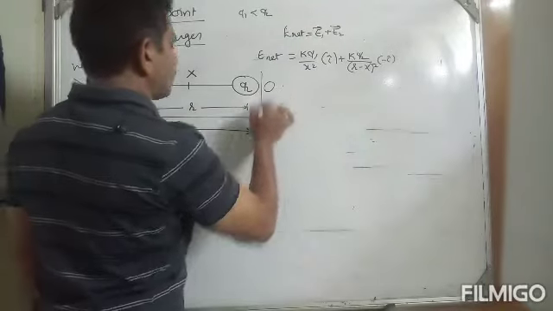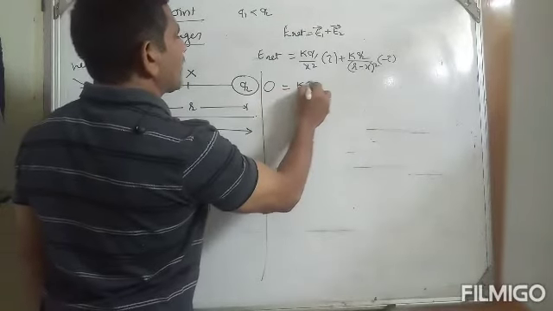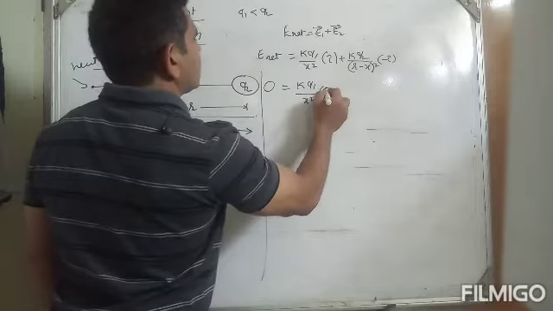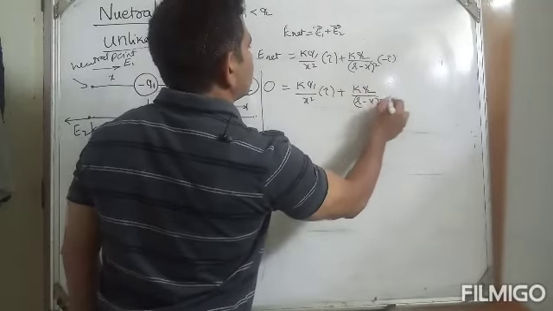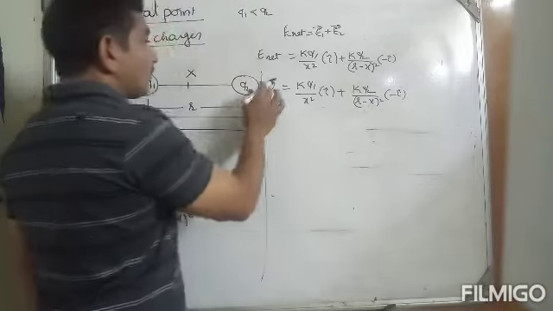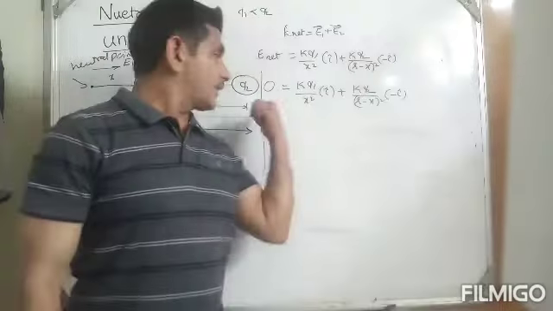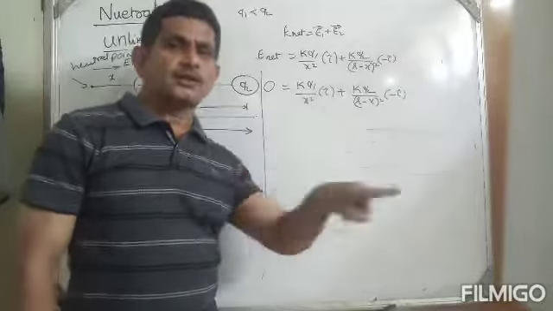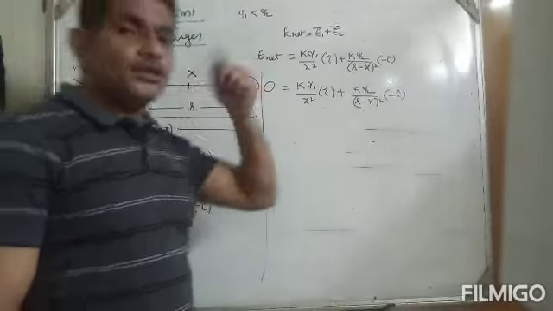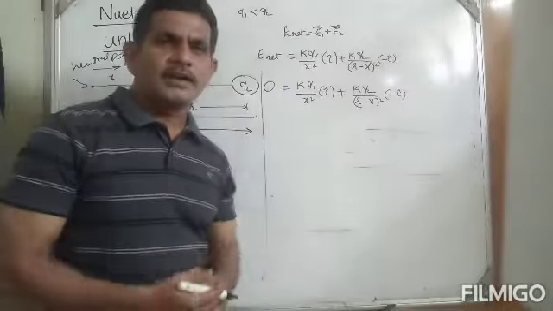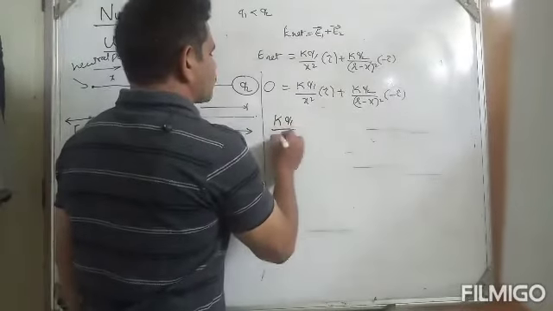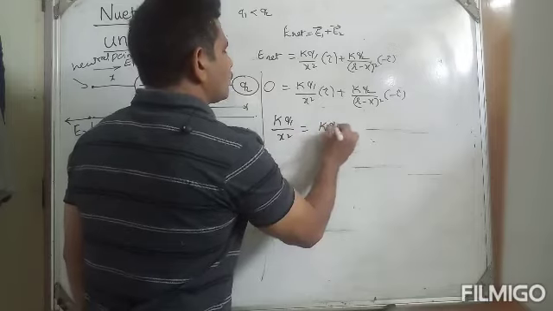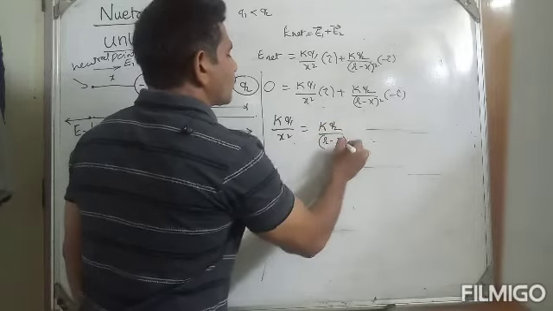Therefore 0 is equals to kq1 by x square i plus kq2 by r plus x whole square minus i. Why is it taken 0? Since we assumed that point is the neutral point, the electric field intensity can be taken as 0. Therefore kq1 by x square is equals to kq2 by r plus x whole square.